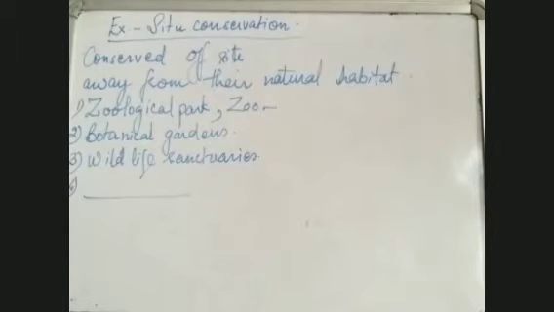This is basically for protecting the animals in captivity away from their natural habitat. Then the next one is botanical gardens. Botanical gardens are the counterpart of zoological parks. This is an area where the plants that are threatened or endangered, or even if not threatened or endangered, have some special qualities, are grown and taken care of by the people who work in the botanical gardens.